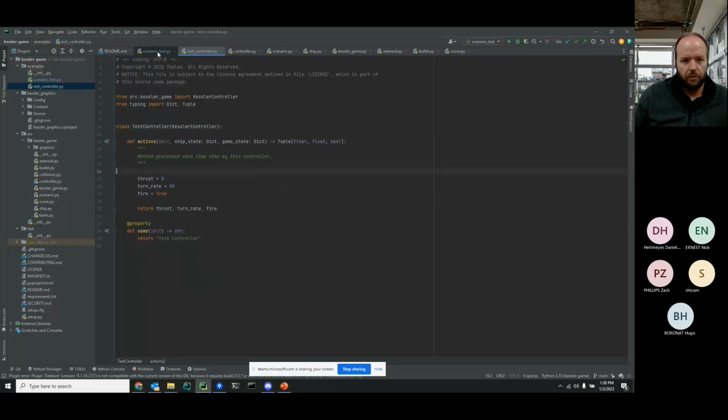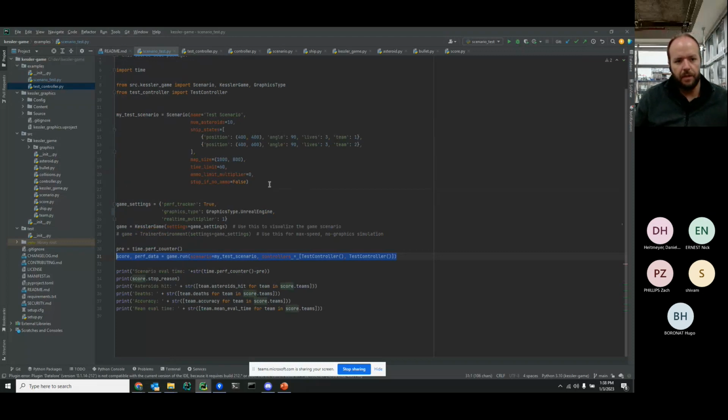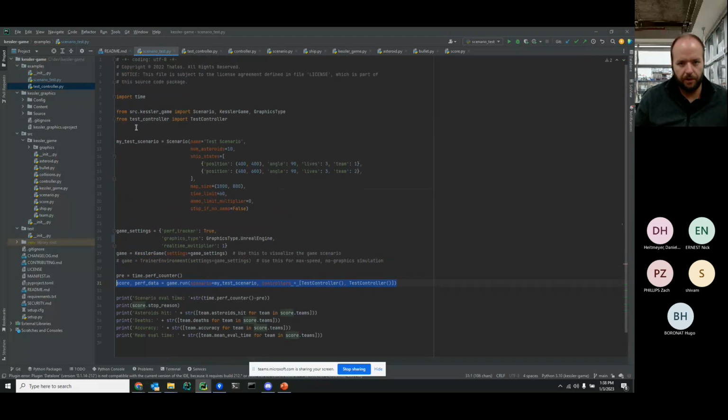So let's go over to scenario test. In scenario test, again, very similar to how Fuzzy Asteroids was, but you're going to import scenario. This is a class, Kessler game and graphics type. You're also going to import your controller that you defined. In this case, we called it test controller, so that's the one we're grabbing.